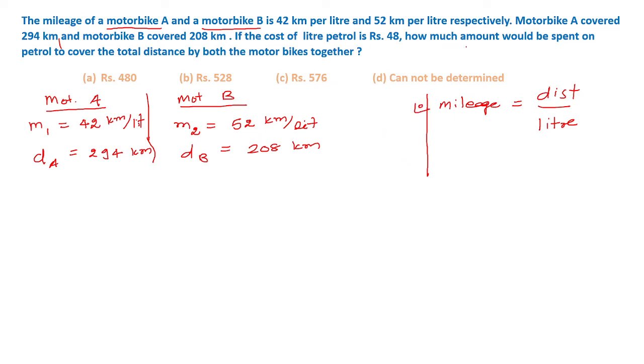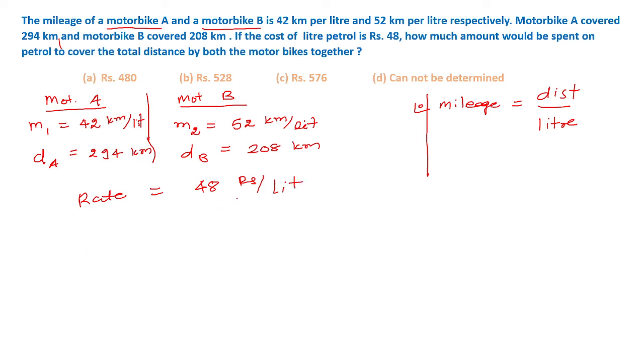So we need to find out how much amount would be spent on this petrol considering both the mileage and distance as per the given data. What is the total amount of rupees that will be spent on the petrol? Now the rate of the petrol is 48 rupees per liter.